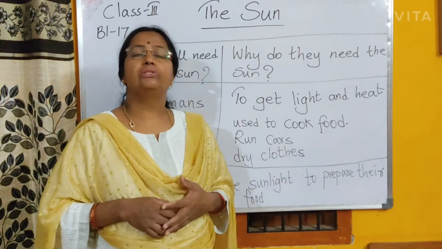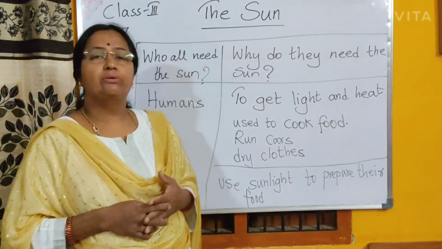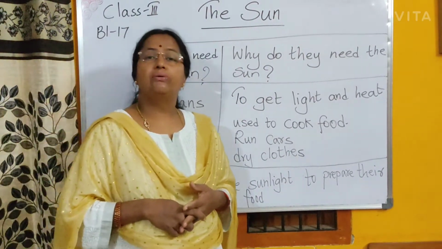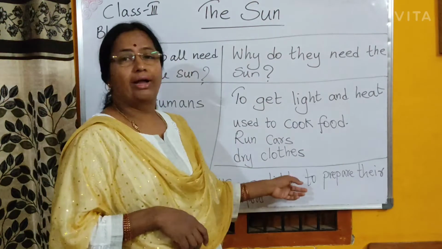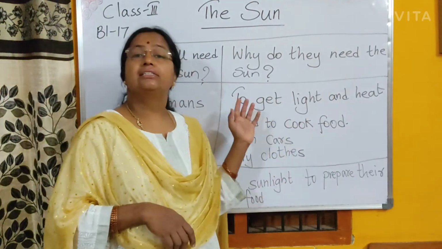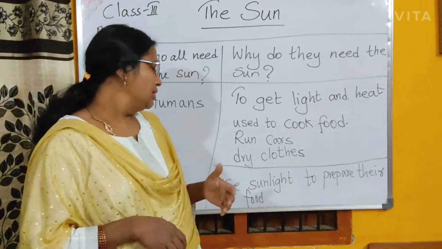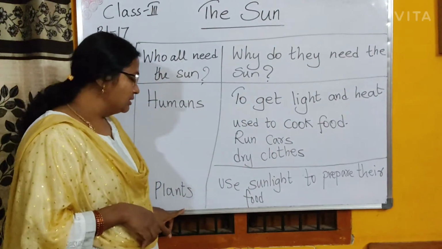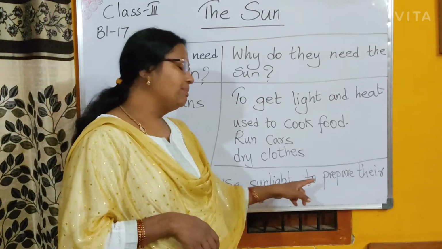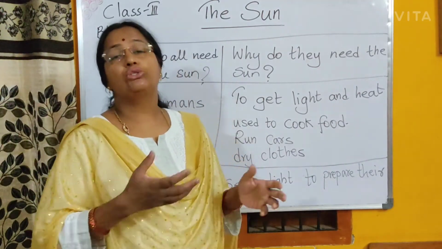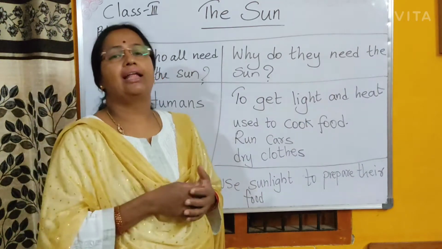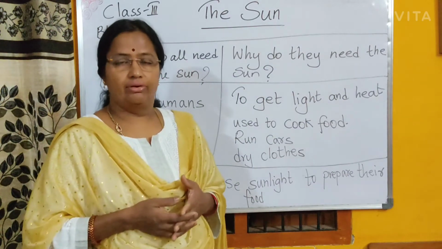How is it used? By using solar cookers, by using solar cars, and to dry clothes. Humans need sunlight for these purposes. And plants use sunlight to prepare their food. All the plants and trees use soil, water and sunlight to prepare their food, right?